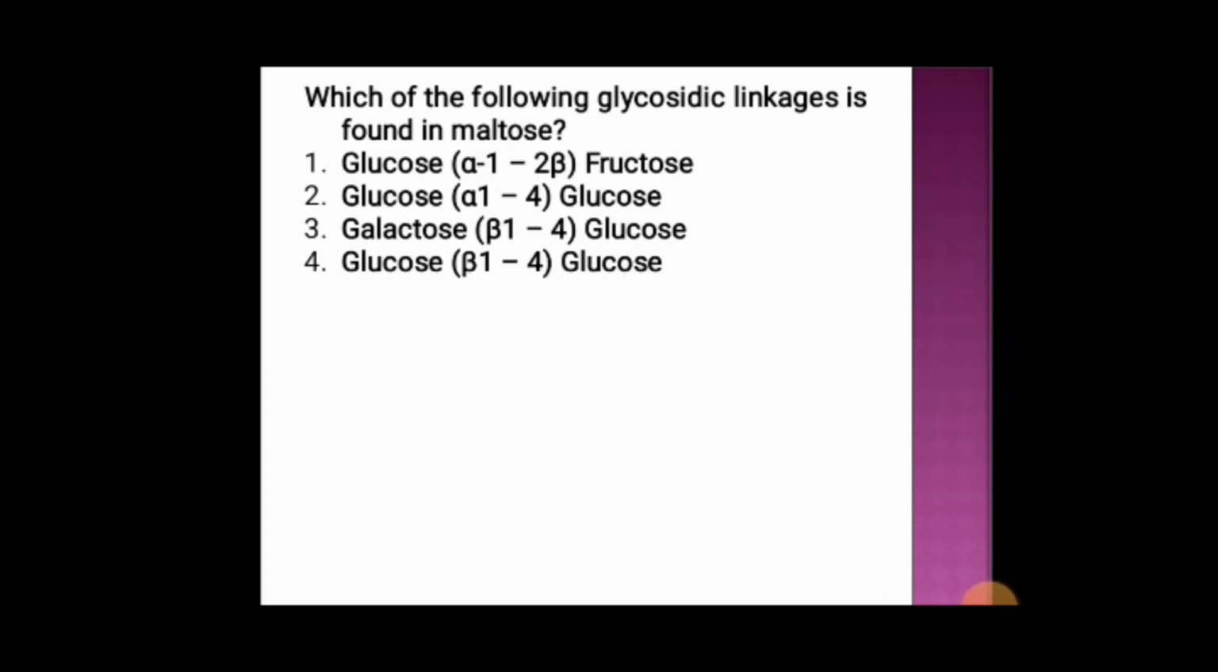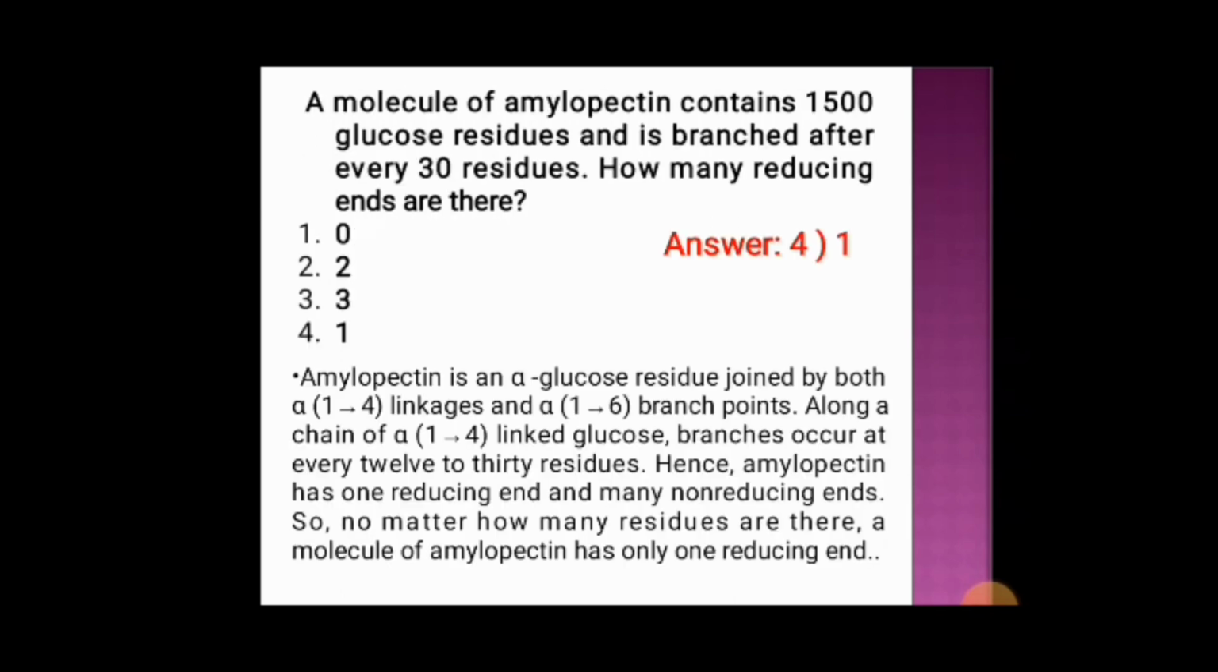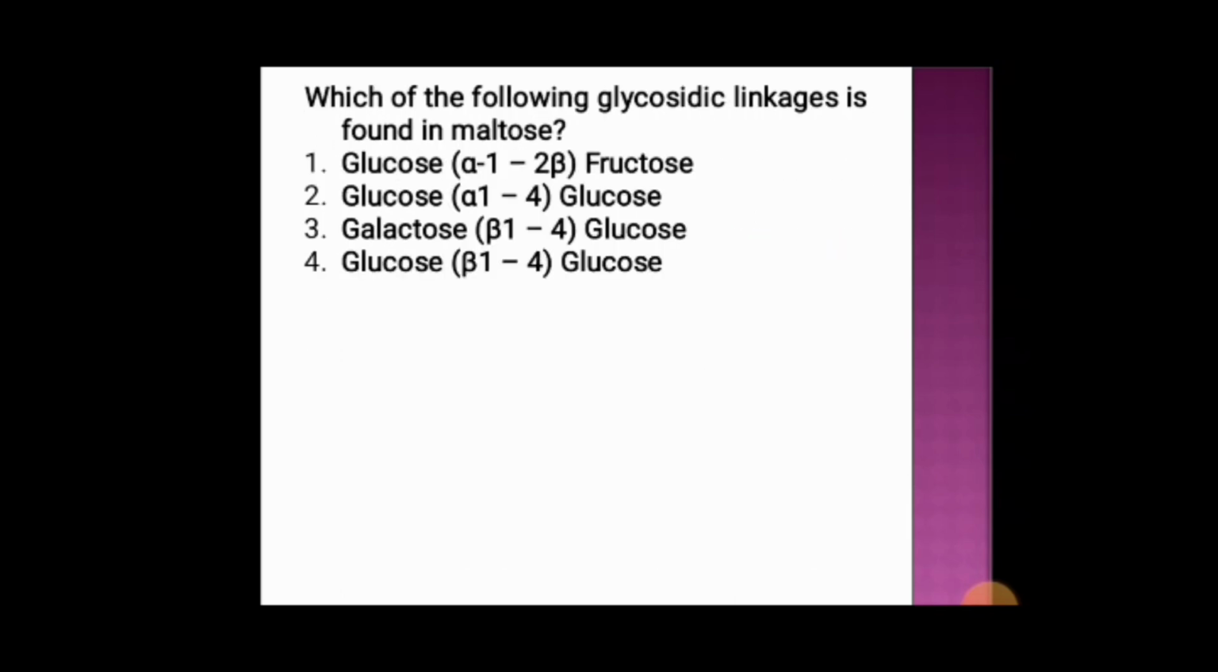Okay. Next question. Which of the following glycosidic linkages is found in maltose? Option 1 glucose alpha 1 to beta fructose. Option 2 glucose alpha 1 4 glucose. Option 3 galactose beta 1 4 glucose. Option 4 glucose beta 1 4 glucose. And the correct answer is option 2, that is glucose alpha 1 4 glucose.